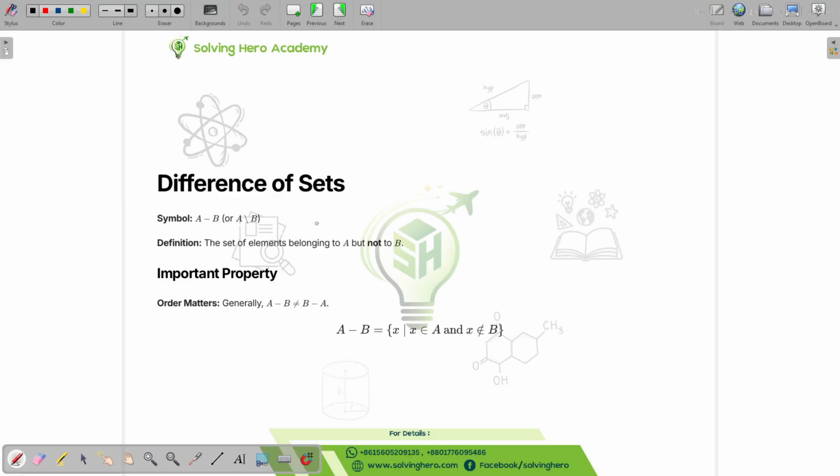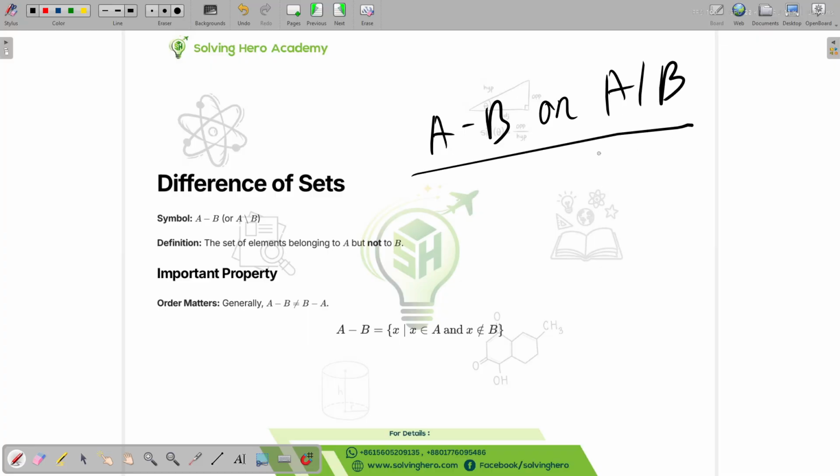Okay, so difference of sets. If we're trying to figure out the difference between two sets, then we can use this.